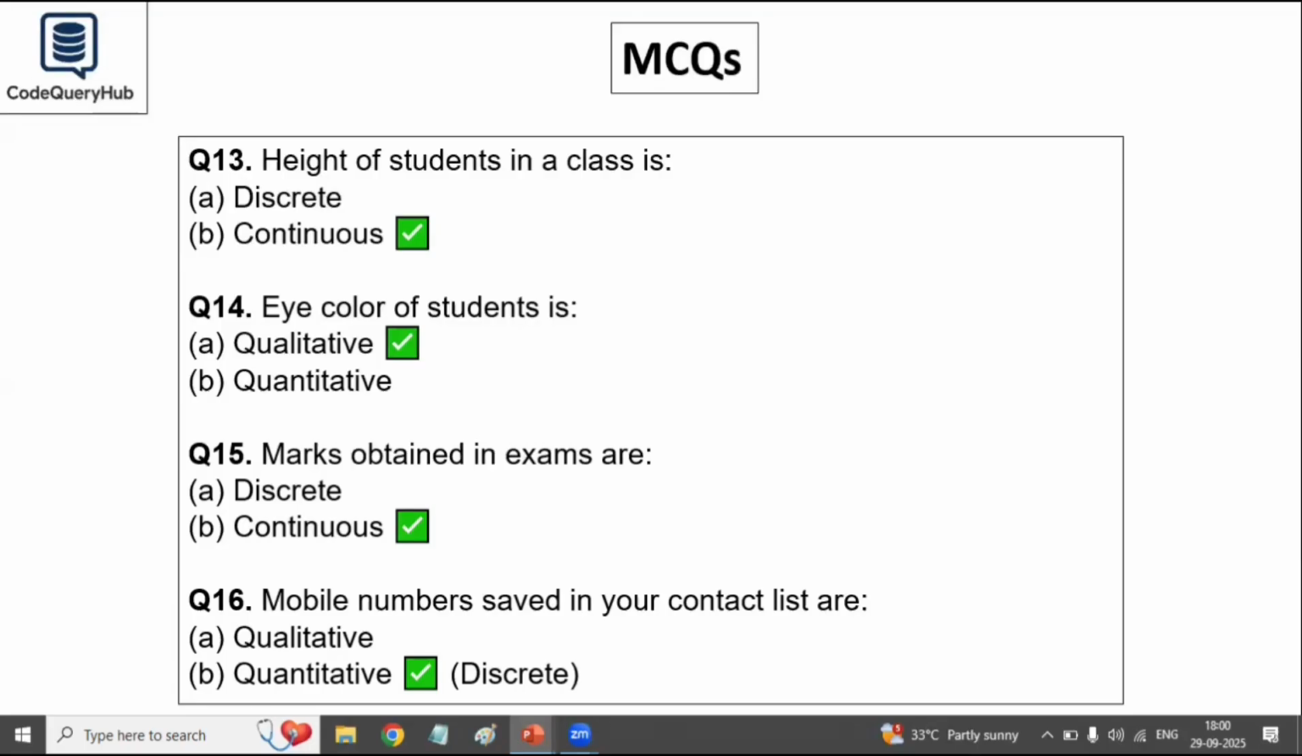Mobile numbers saved in your contact list are qualitative or quantitative? So the answer for this is quantitative.